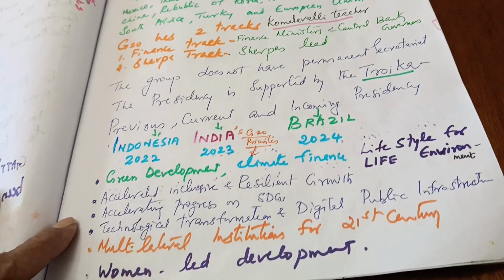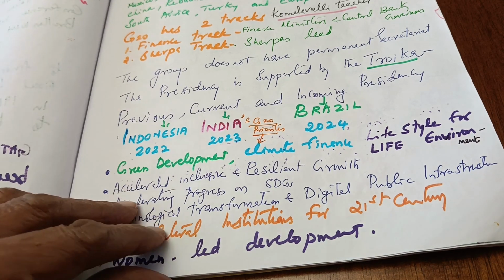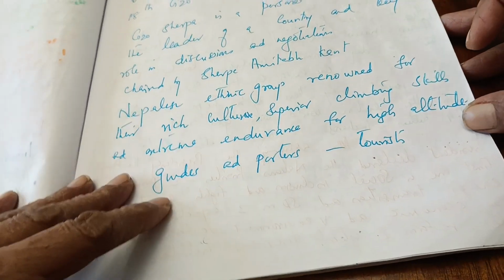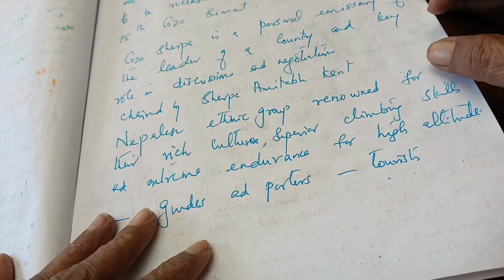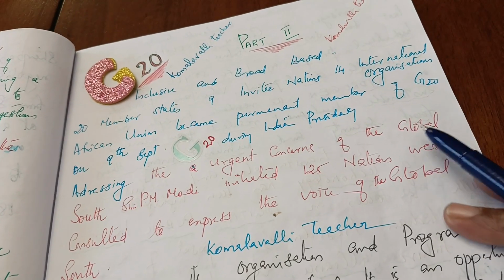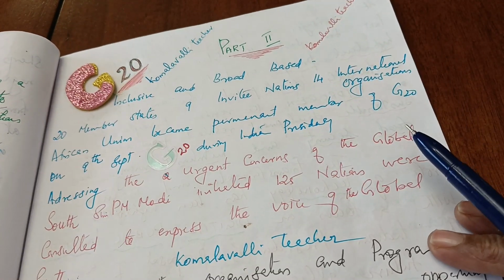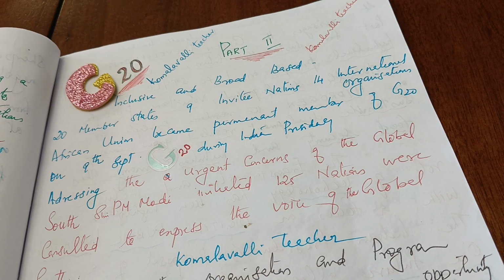And multilateral institutions for the 21st century. Yes, we should have multilateral institutions for the 21st century, and women-led development. So that is my report, the part 1 of G20.